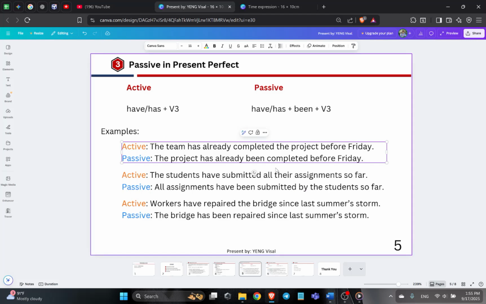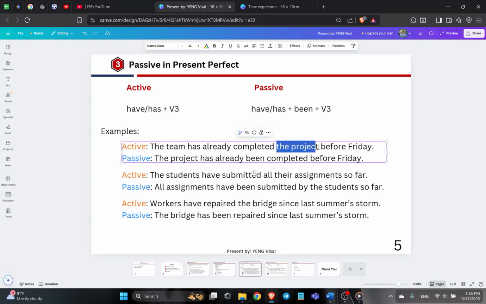So the project here, we move to the front: has already been. We put has and already in front of been, and complete we change to verb 3, and also add the time expression before Friday.